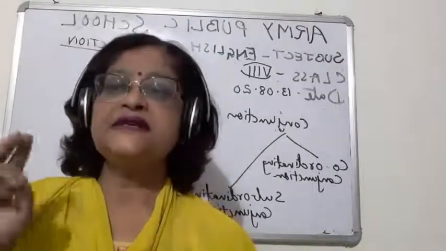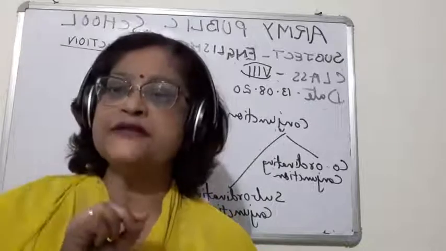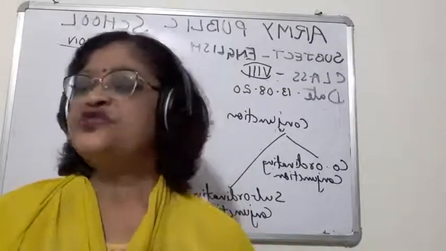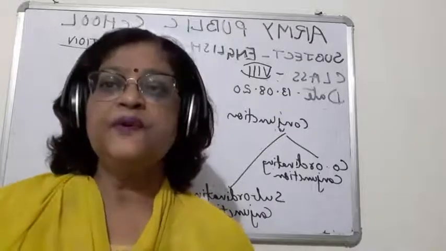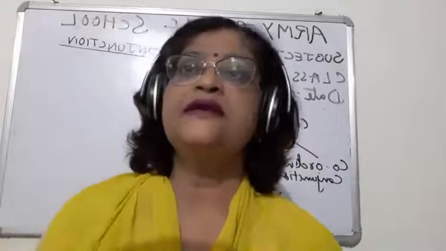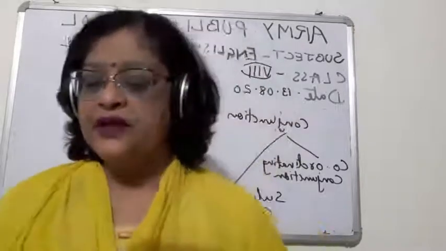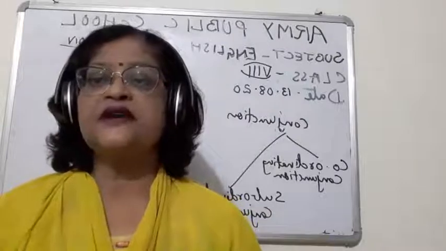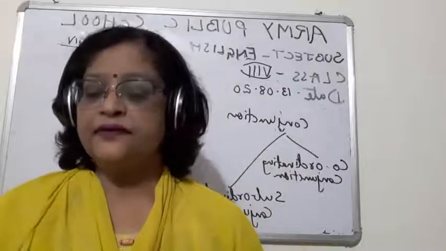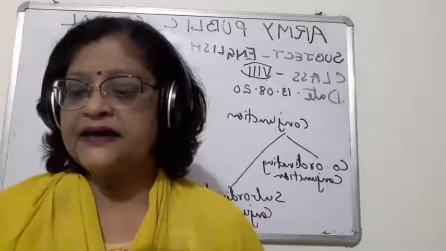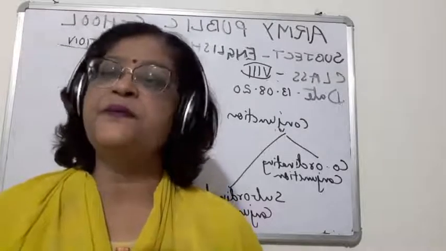Now you can see, children, these two sentences are of equal rank. Now when these two sentences of equal rank are joined, they are joined by the word but.